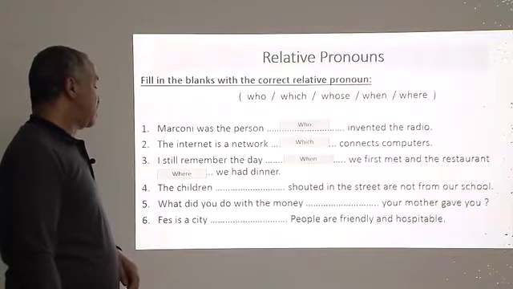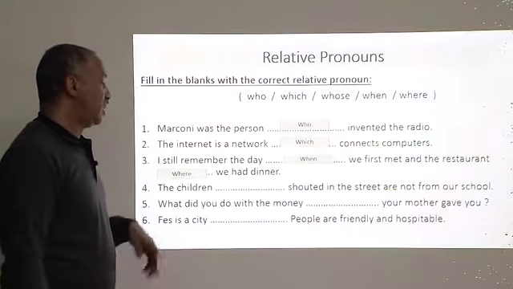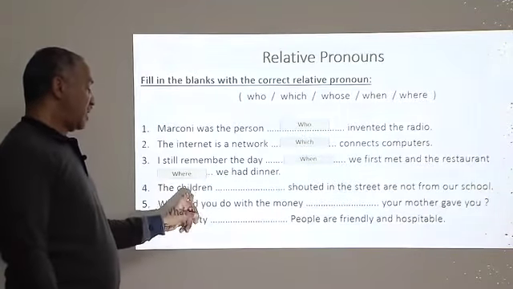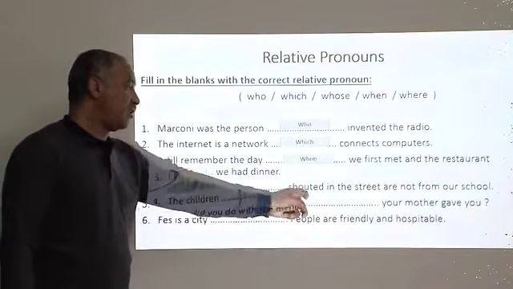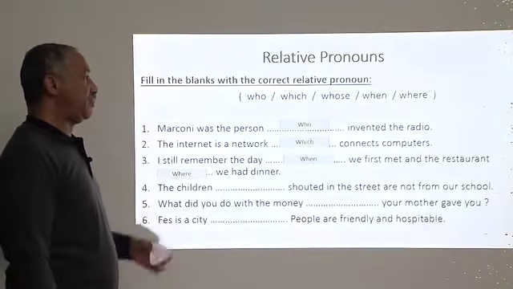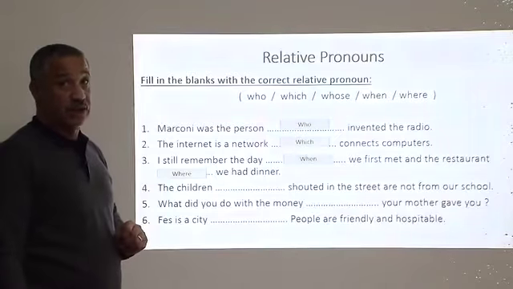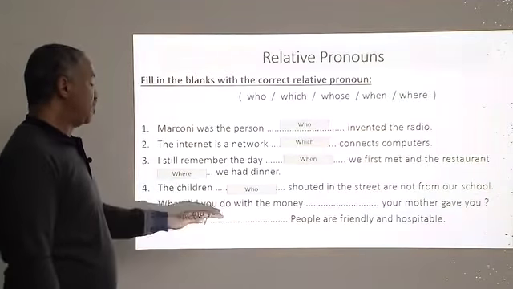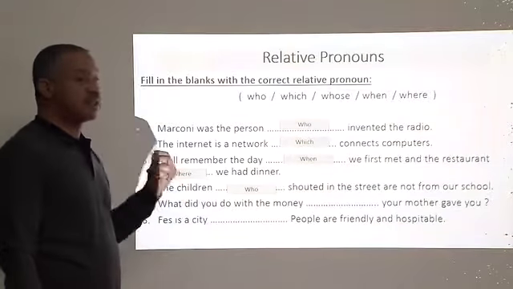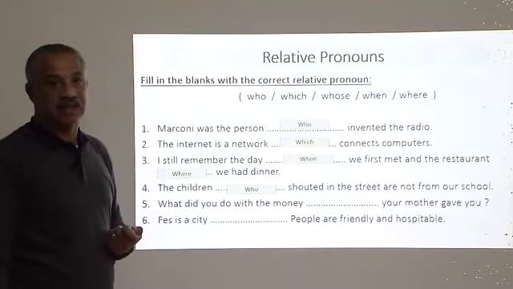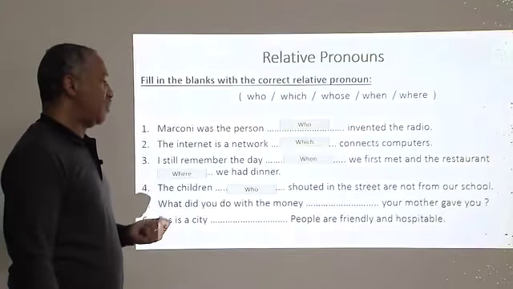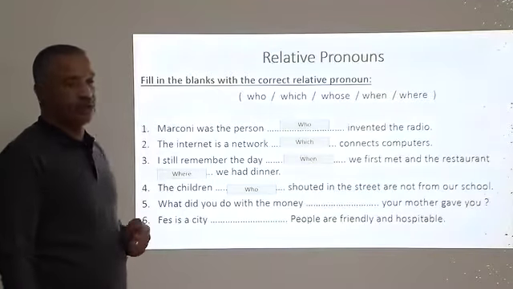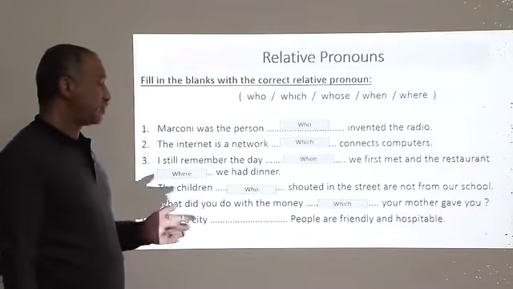And sentence number 4, the children who shouted. Here we have a subject or a noun, and then a verb. And speaking about people, the right one is of course who. And for sentence number 5, what did you do with the money? Money is something, an object, let's say. And then what your mother gave you, of course, we shall use which.